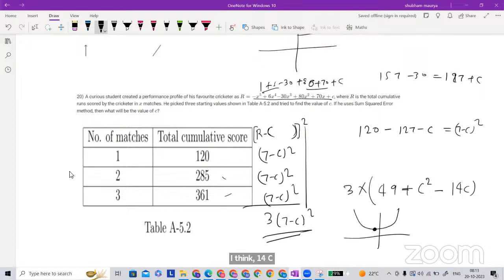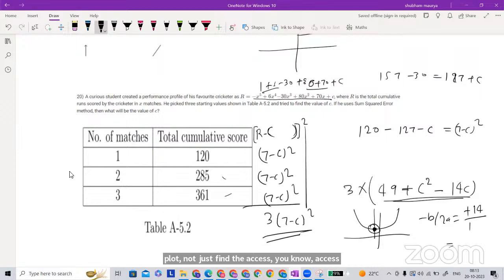So somewhere it has a minimum value, right? This is an upward parabola in C. Okay, I have to plot a graph. Not even the plot, just find the axis of symmetry, no? What is going to be the axis of symmetry? Minus b by 2a. Okay, sir. Minus b by 2a is minus of minus 14, and 2a is what? 1. So this is a multiplication thing, so it is going to be 3 also, and in numerator and denominator it will be cancelled out. So 7 you will get. So at 7, it is going to be the minimum value.